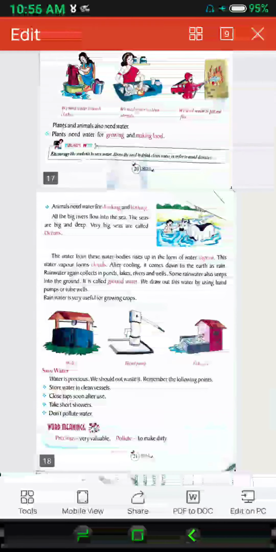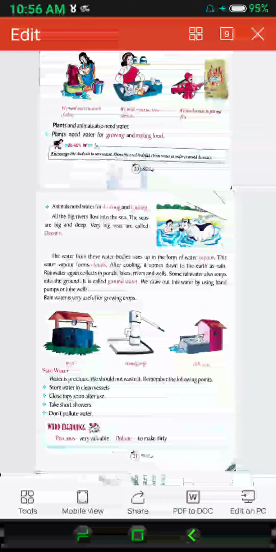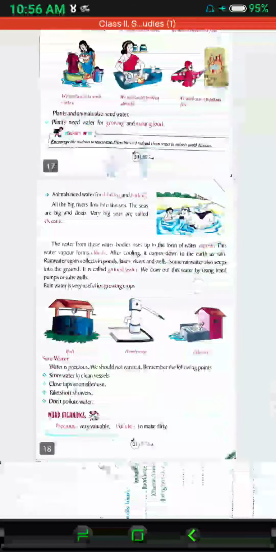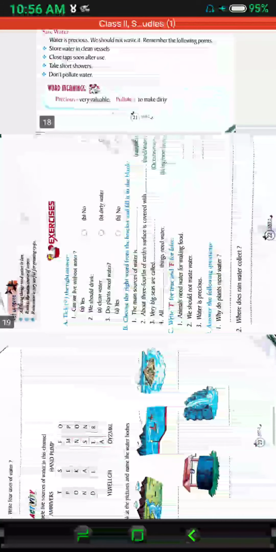Now after this, in number D, you have to answer the following questions. You can try to solve it. I will just try to provide you model answers verbally here. Why do plants need water? I already told you plants and animals need water to live. So here plants also need water to live. And then after that you can see growing and making food. Here you can see on page number 20, plants need water for growing and making food. So you can write the same also here.